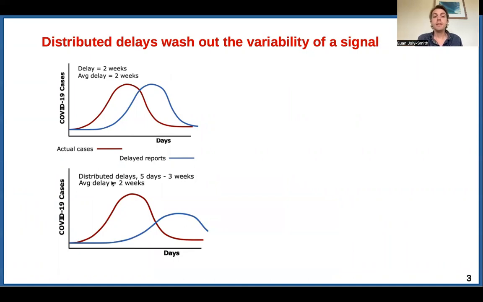But in reality, the delays are distributed. For some people, it could take a few days. For others, it could take a couple of weeks. And so what happens is that the height of this curve here flattens. The variability of the observed curve is different than the actual curve. So here we can see the variability as being the height of the peak. So this is called time averaging.